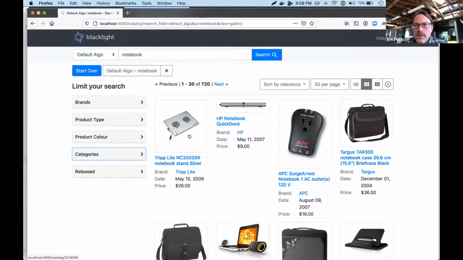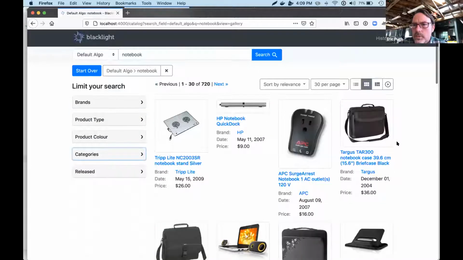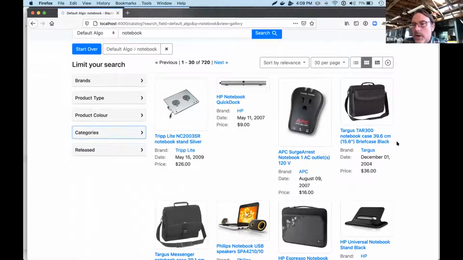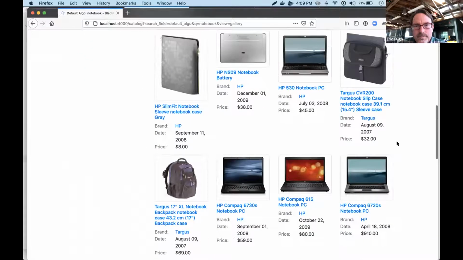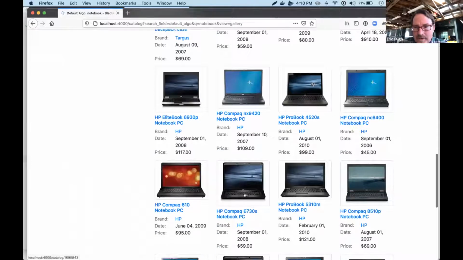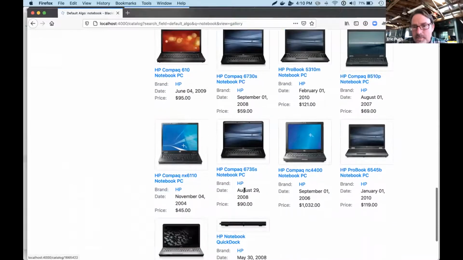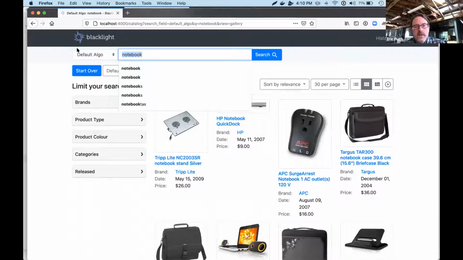But looking at this query for notebook, we can all tell these aren't very good search results, right? If I'm searching on an e-commerce website and I type in notebook, this is not what I might expect. Now we're finally seeing some actual notebooks. Let's go ahead and look at laptops.